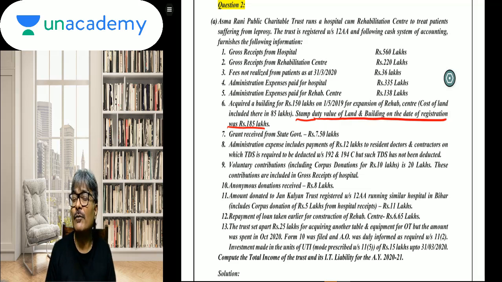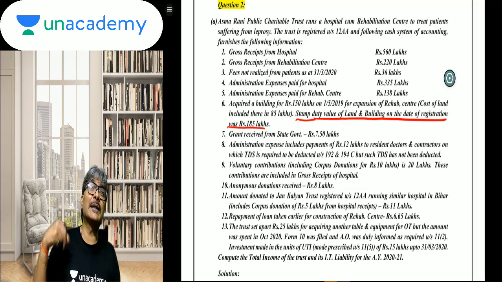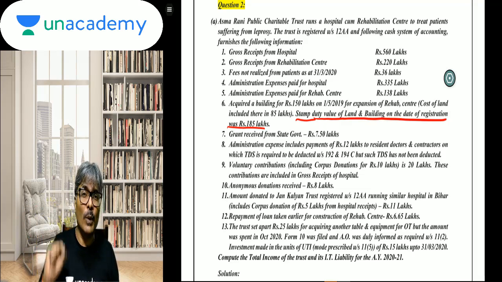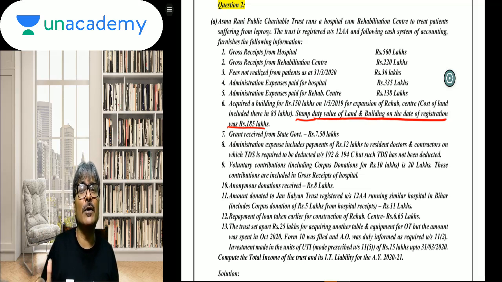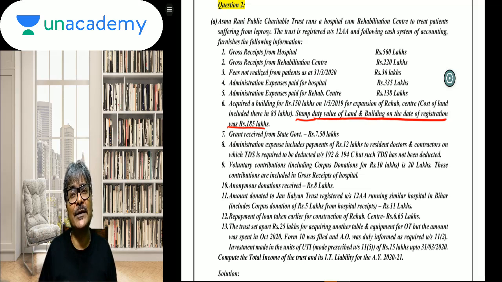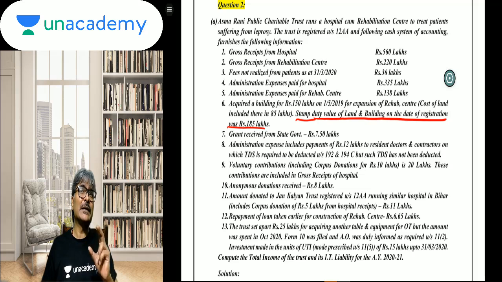Students, check out 56(2)(x), and there are certain exceptions where the provision of 56(2)(x) is not applicable in the hands of the recipient. One of the exceptions is where the transaction is entered into by a public charitable trust eligible for exemption under 10(23C) or registered under 12AA. So in that regard, students, here the difference will not be charged under section 56(2)(x).